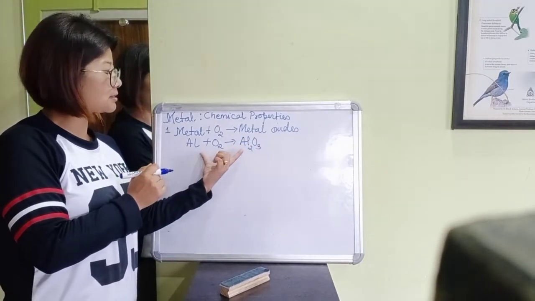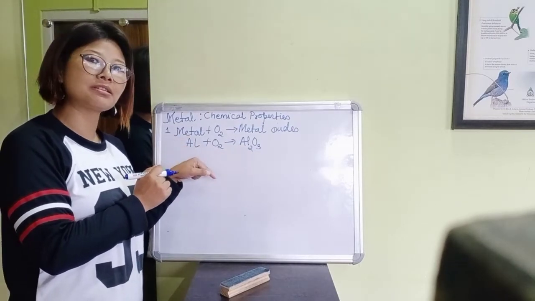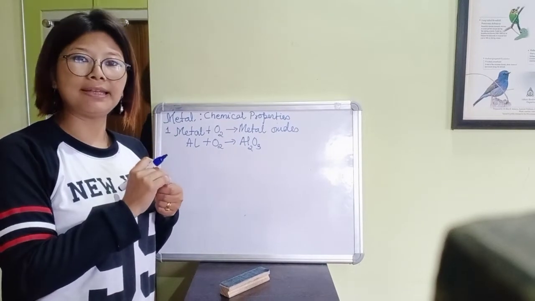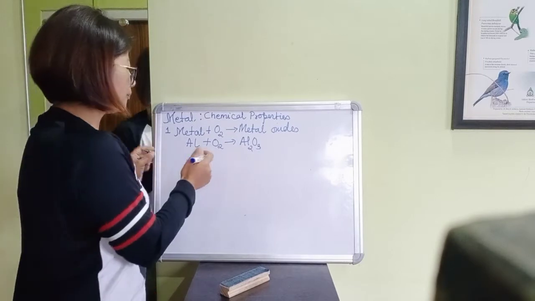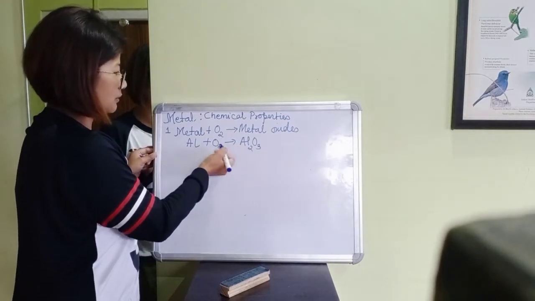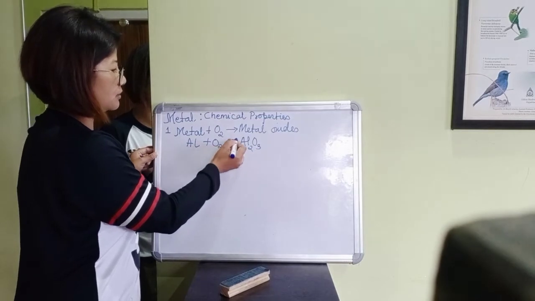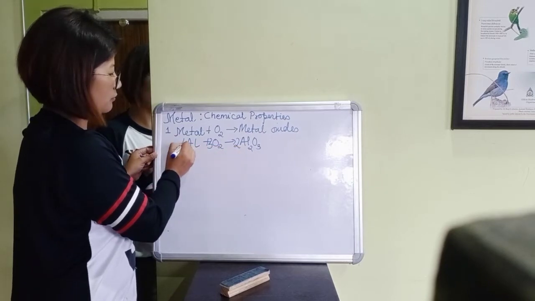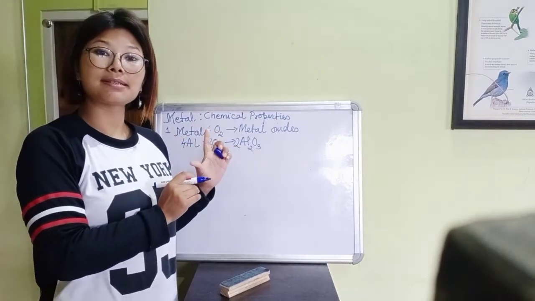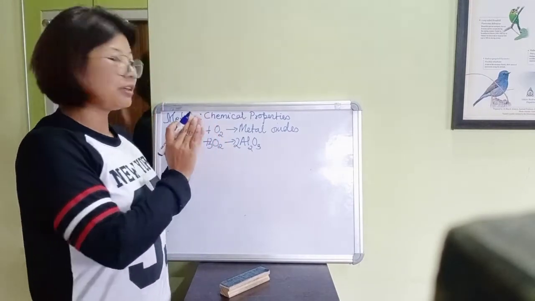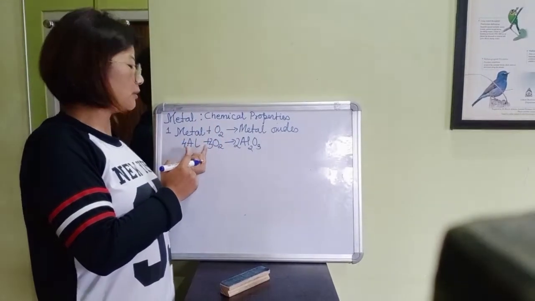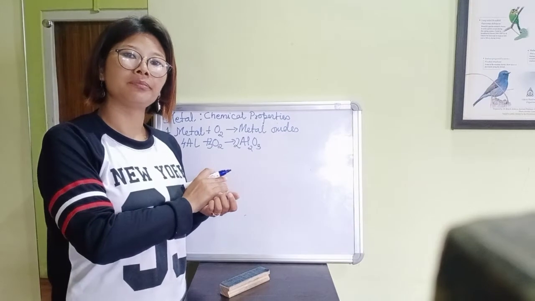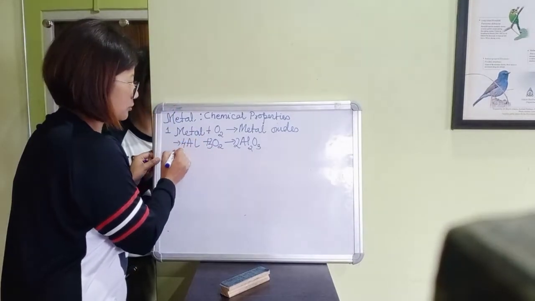But this equation is not balanced. All equations need to be balanced, that we have done in chapter 1 in the classes, right? So let's balance it. Oxygen is 3; if we write 2 here, 3 twos are 6, so aluminium will be 4. So it's balanced. Anyway, let's come to the point. When aluminium metal reacts with oxygen, it forms aluminium oxide, the oxide of aluminium.